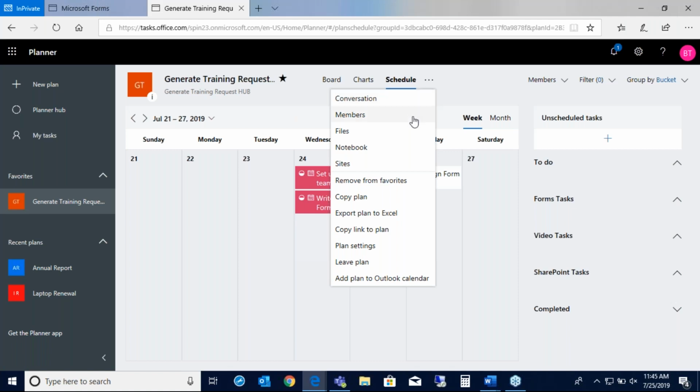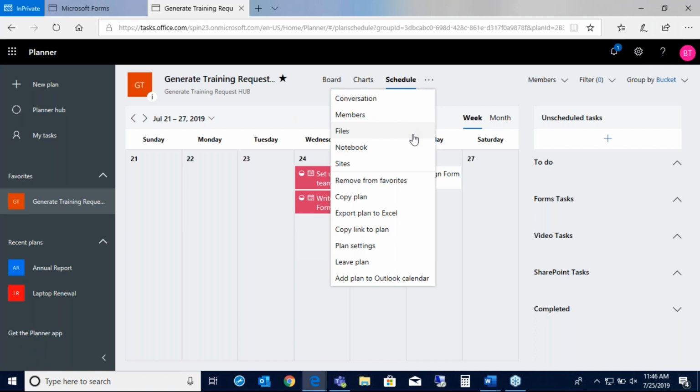You can see files. The files are actually stored behind the scenes in SharePoint. So anytime you generate a new plan, a new team, and all that kind of stuff, really SharePoint's the backing store for all documents in all Office 365 products these days. Yammer has just now converted over to that as well. So instead of documents being stored in Yammer, it's SharePoint based, and they're really committed to doing that. That's something they announced at the conference. So files are stored in a backing store inside of SharePoint.